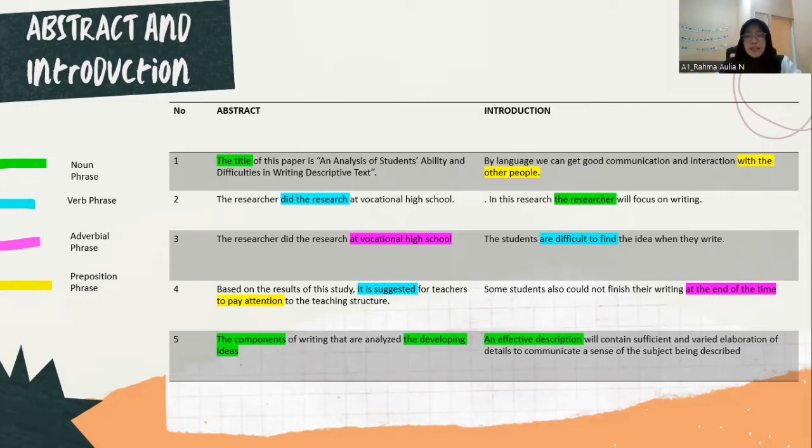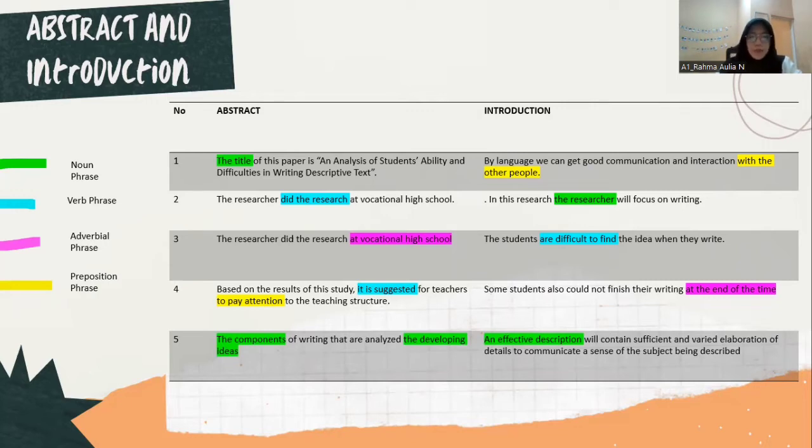"Did" here is the auxiliary, and "research" is the main verb. And the third one, "at vocational high school", as I said before, is related to an adverb of place, and "at" itself is a common expression usually used in adverbial phrases.